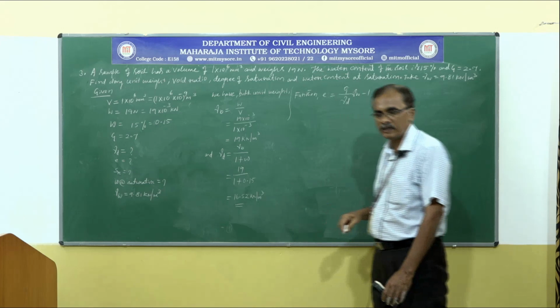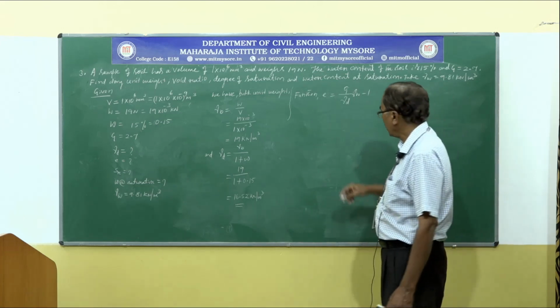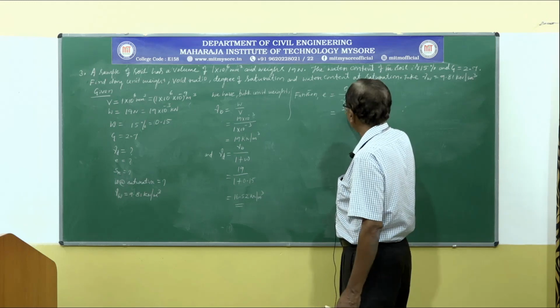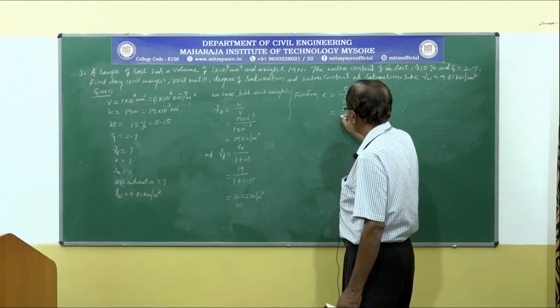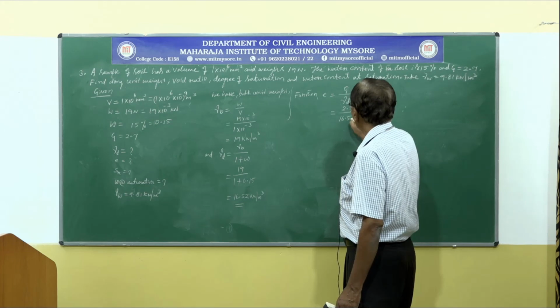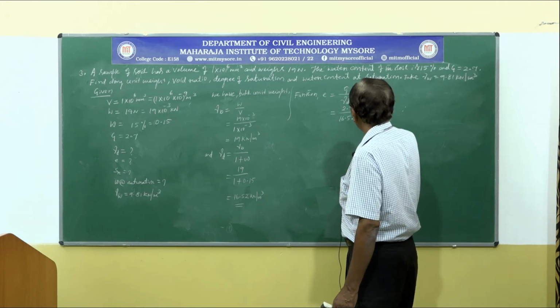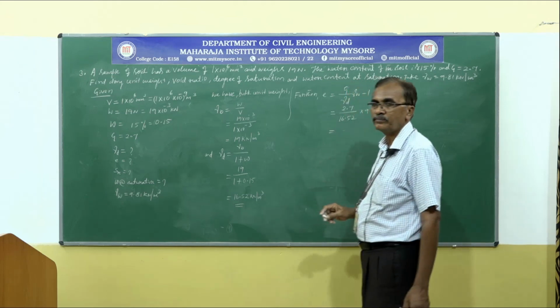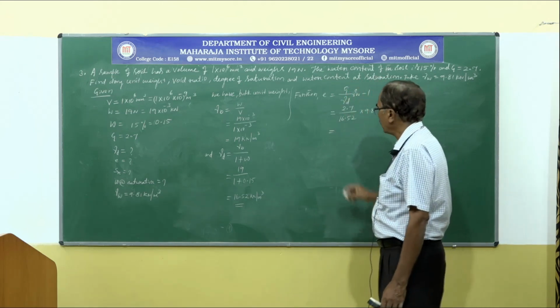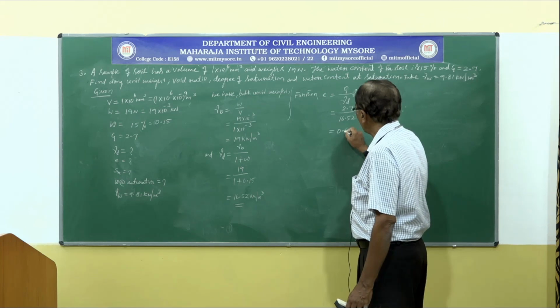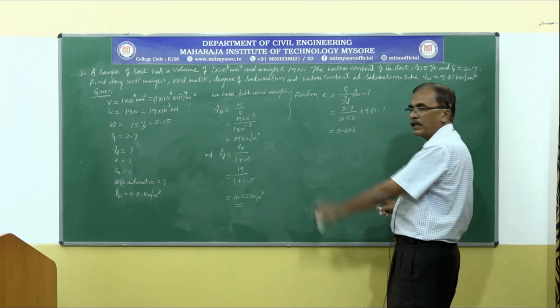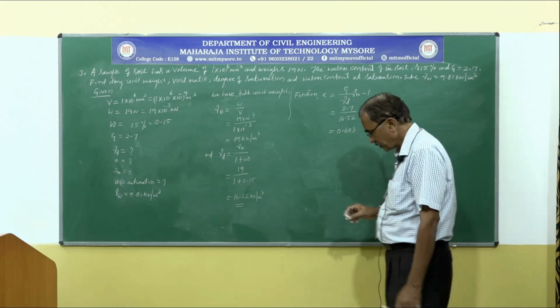Directly we can write this expression, that is equal to G is 2.7, that divided by gamma D is 16.52, and given gamma W is equal to 9.81 minus 1, we will get 0.603.